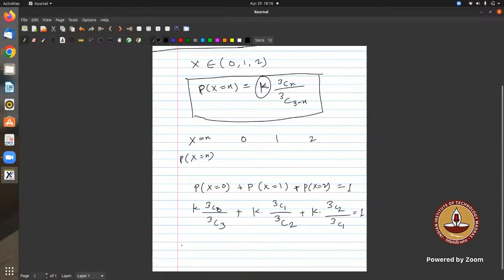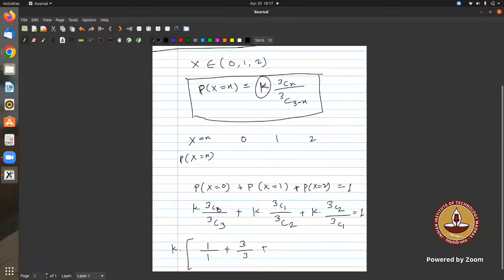Okay, so we can take k common. What is 3c0? 1. What is 3c3? 1. So again it is 1. What about 3c1? 3. What is 3c2? 3.